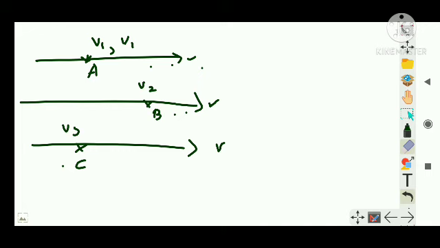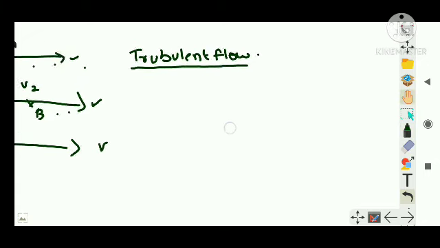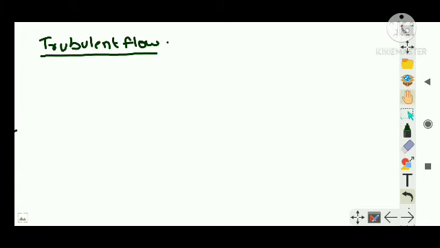So first we'll talk about turbulent flow, then we'll go for the equation of continuity. That's better. Because in your textbook every topic has been jumbled, we'll go in an order. Since we have talked about steady flow, the next flow which we can discuss is turbulent flow.